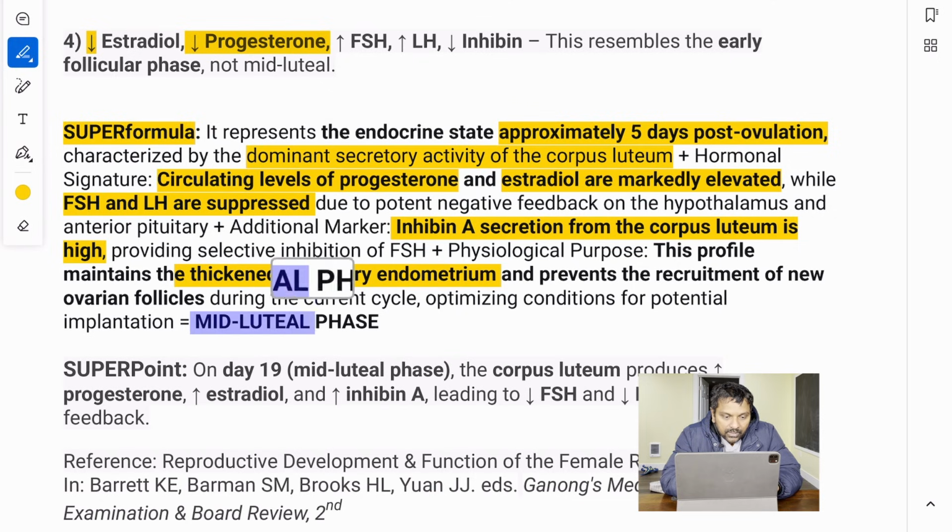Then we are talking about mid-luteal phase.